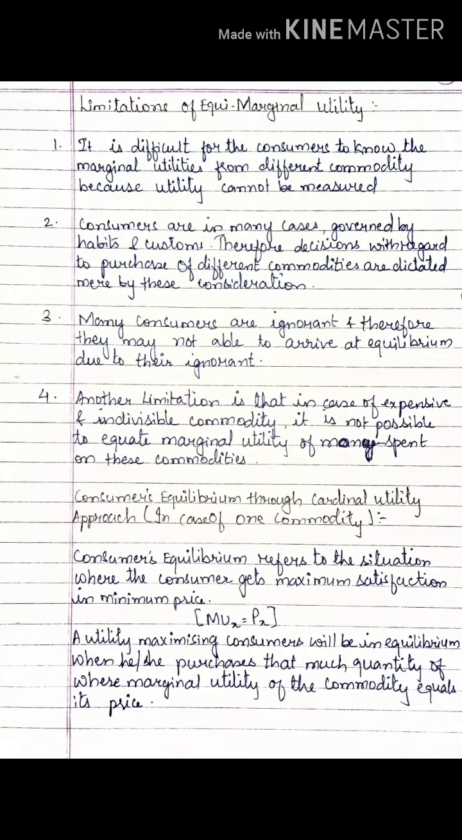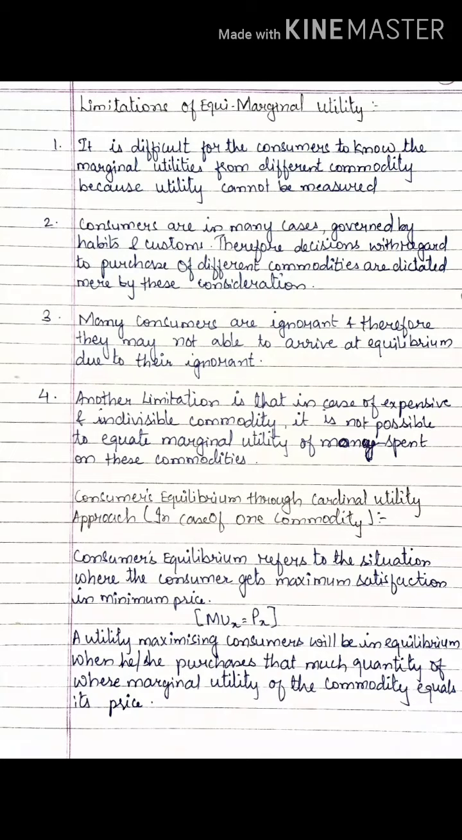We have already checked out that there are two kinds of approaches. One was ordinal, which we have already studied. One was cardinal, which we have already studied. Now how will we judge consumer equilibrium? You know very well, it refers to the situation where the consumer gets the maximum satisfaction at minimum price. Okay, so consumer equilibrium is the situation where the consumer gets maximum satisfaction by giving minimum price.